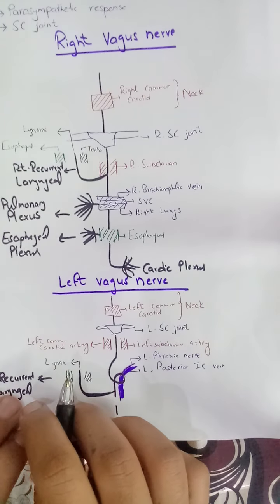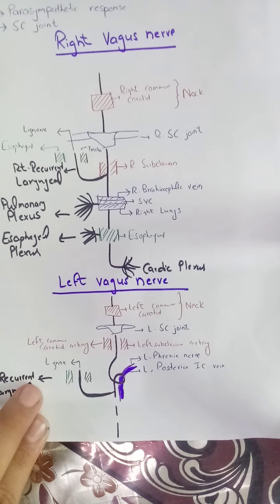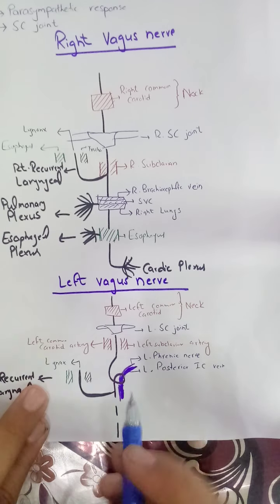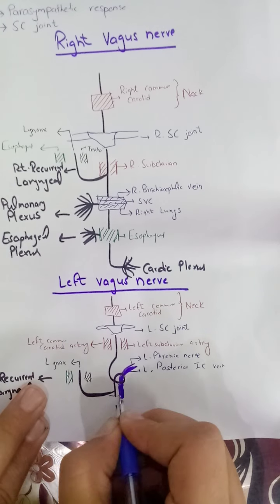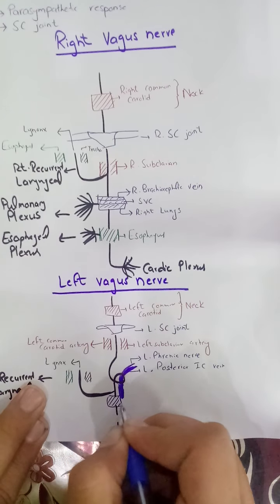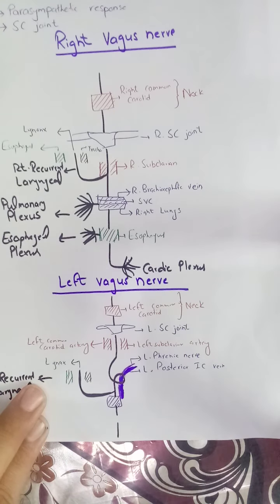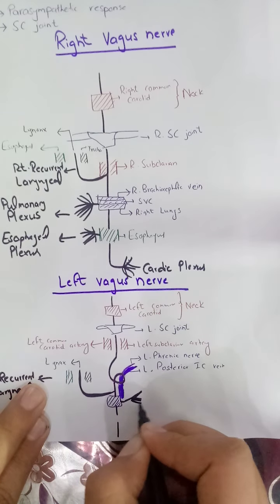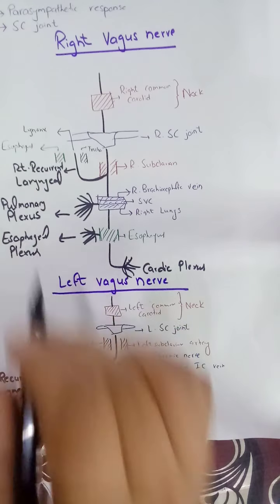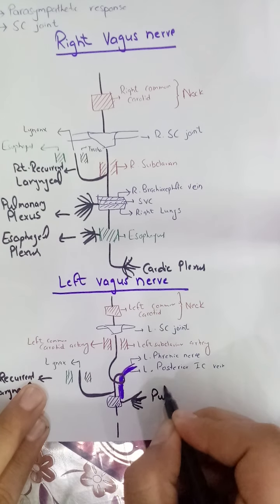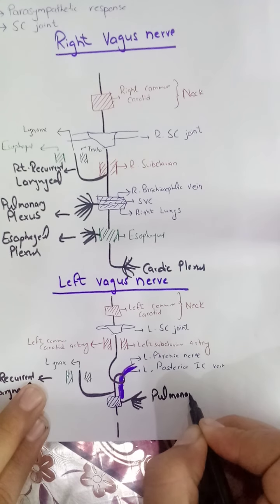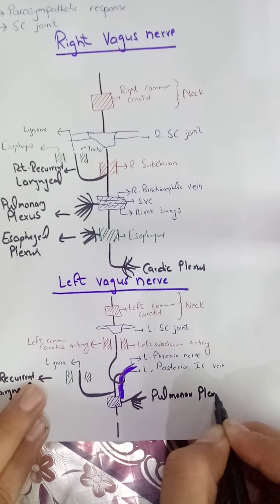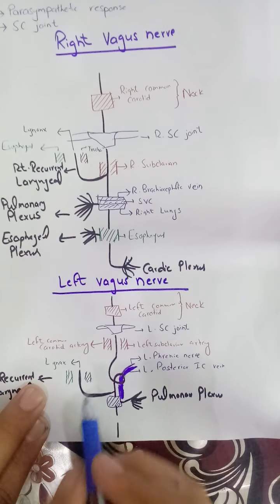Then this nerve will move posterior to the left lung, and here it will give rise to the pulmonary plexus. Similarly, like the right one, this is the pulmonary plexus, and this was the left lung.